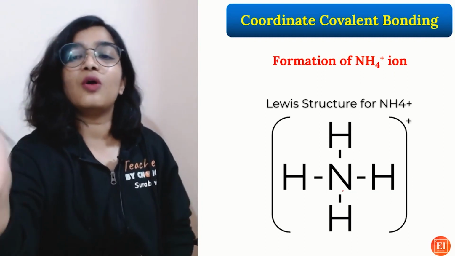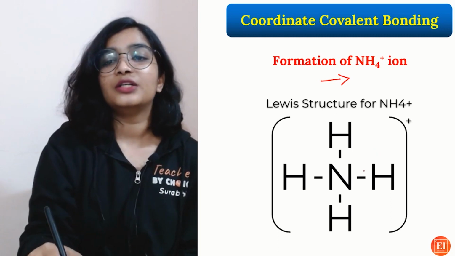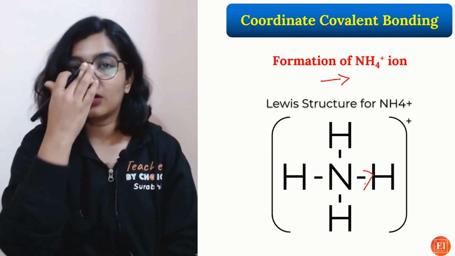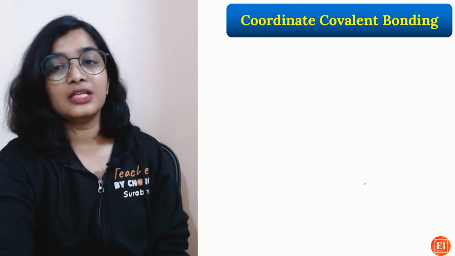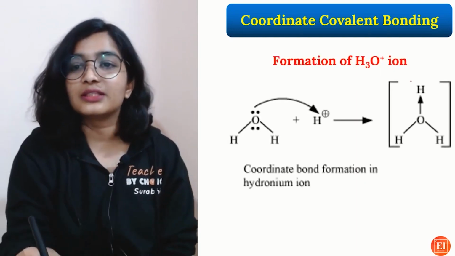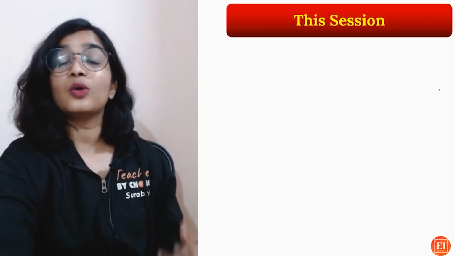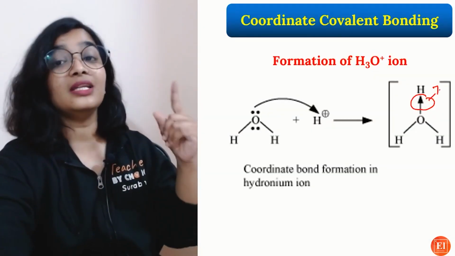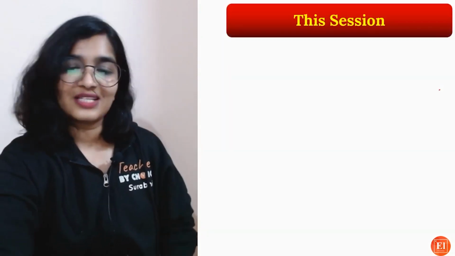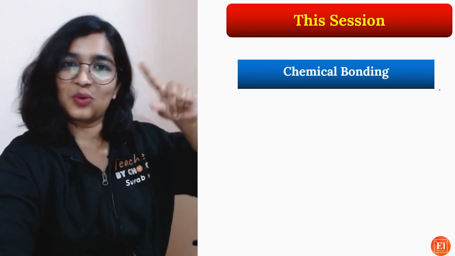So the Lewis structure of NH4 plus. We actually use this arrow mark to show the formation of a coordinate bond. See here also, okay? This arrow mark represents a coordinate covalent bond. So this is it. In this session, we completed chemical bonding in one shot.